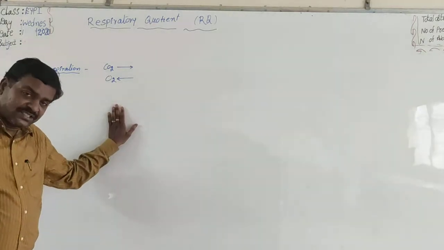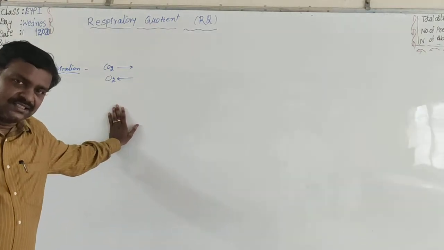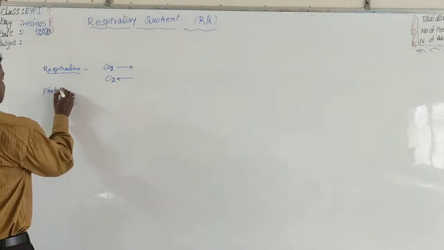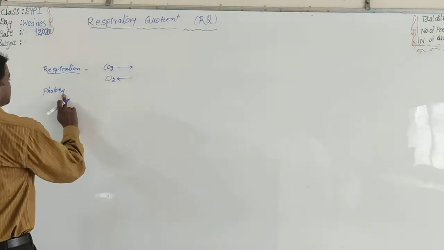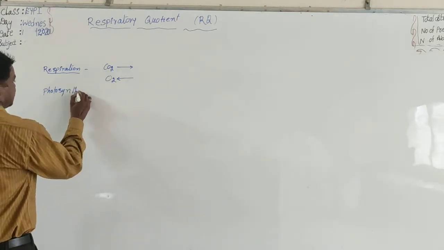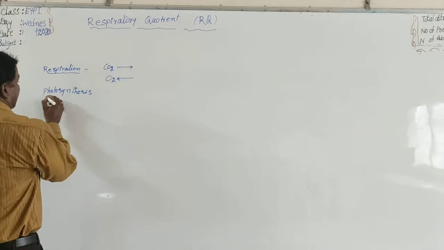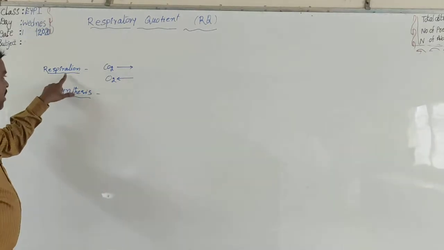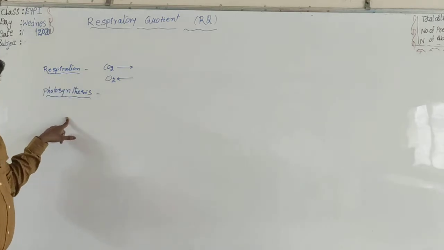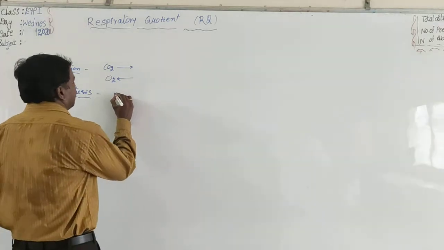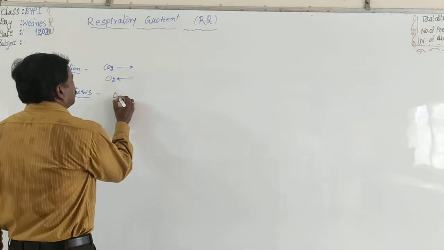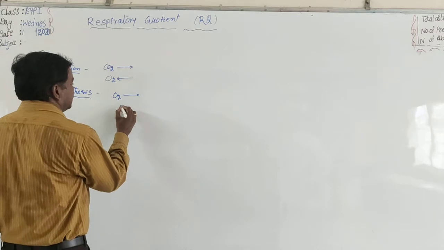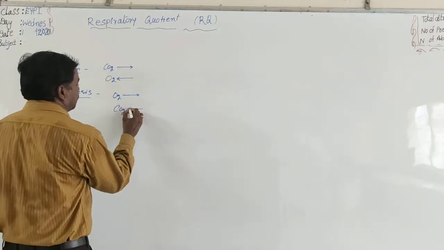But this is quite reverse in photosynthesis. Photosynthesis is an anabolic, reductive process, while respiration is a catabolic, oxidative process. So in photosynthesis O2 is evolved and CO2 is absorbed.